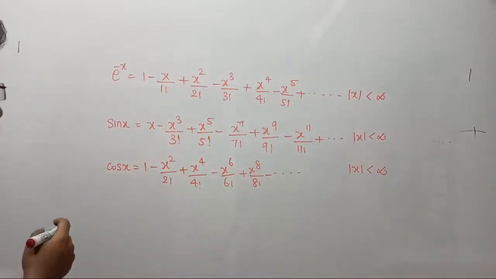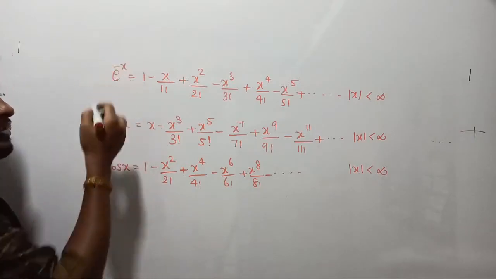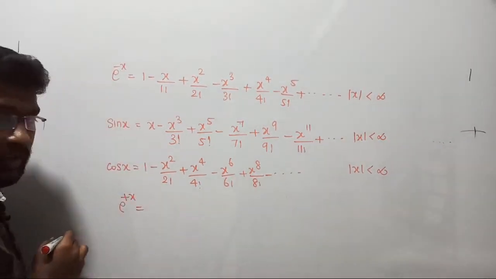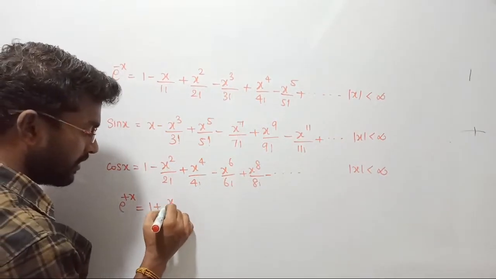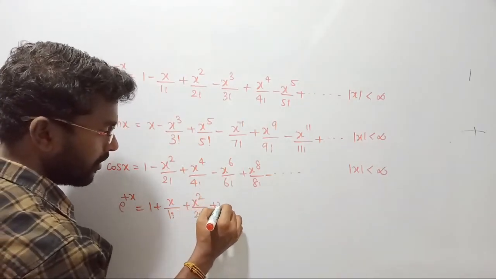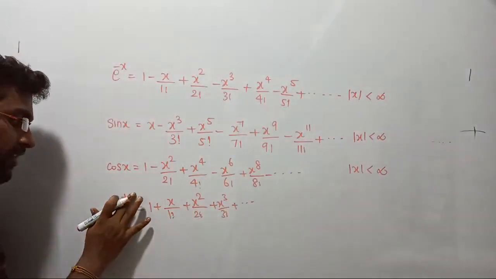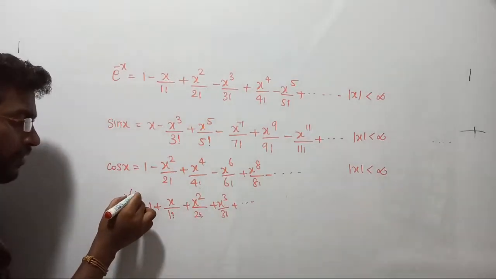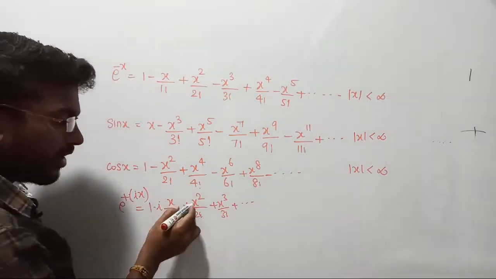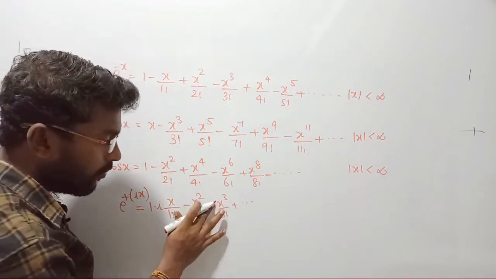So that's enough. Now, some of you might be wondering: if you want to bring these two terms, you can bring them from e power x itself, because we all know it. Take e power plus x. We know the expansion: 1 plus x upon 1 factorial plus x square upon 2 factorial plus x cube upon 3 factorial and so on. Correct? Now just replace x by i into z or i into x. If you put i into x, it will become (i x) whole square. Then what will be the value of i square? I square value is minus 1. Then i cube will come, right?